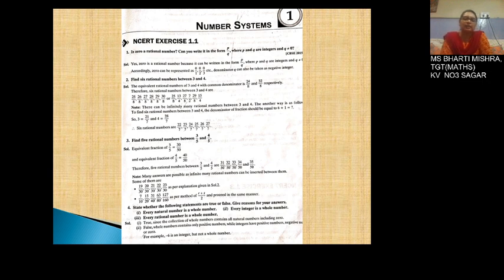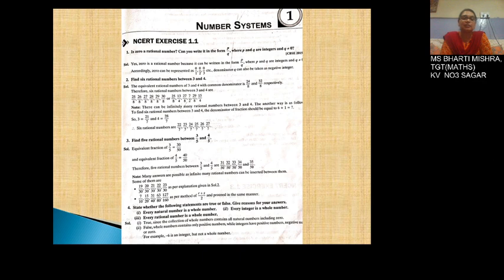Coming to the third part, every rational number is a whole number. This is absolutely true, because all the rational numbers can be written in the form of p upon q, and they will be present in the set of whole numbers. But some will not be there.